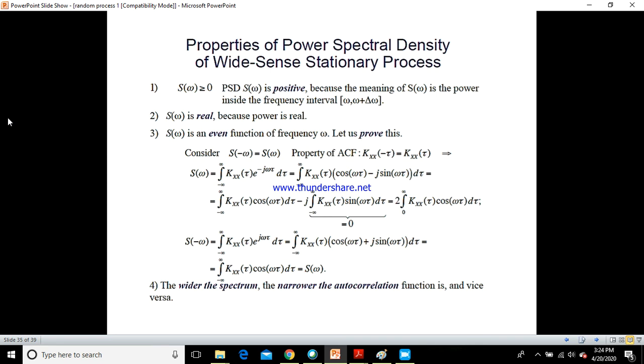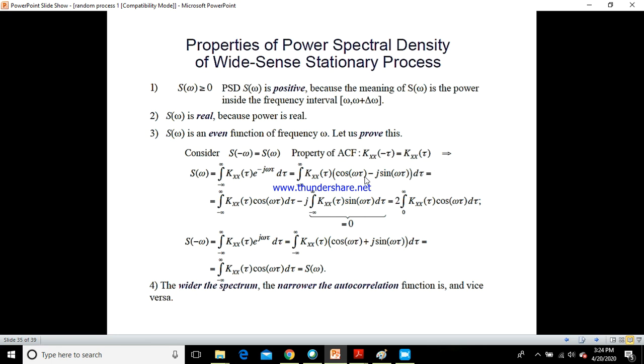I told you K is replaced with R; K is nothing but R here. So S of omega would be equal to integration of minus infinity to plus infinity, the Fourier transform of autocorrelation, which is nothing but the power spectral density. I am just expanding the e power minus j omega tau term: cos omega tau minus j sin omega tau is nothing but e power minus j omega tau. So here I am going to expand this.